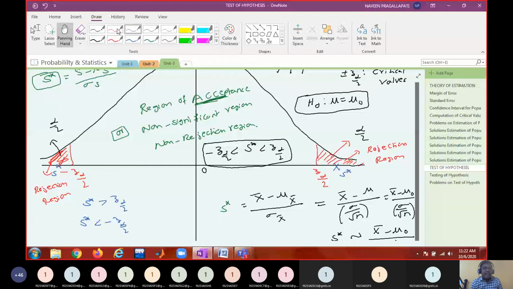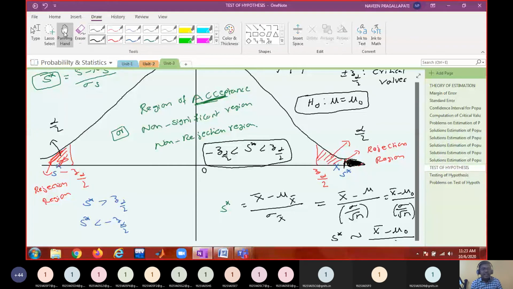The falling of this test statistic depends upon the critical region, I said. This critical region depends upon the level of significance, I said. And choosing the level of significance is in my hand. Suppose instead of choosing the critical region like this, I decrease the level of significance further, and suppose my critical region is only this part. That means I have decreased the level of significance further.